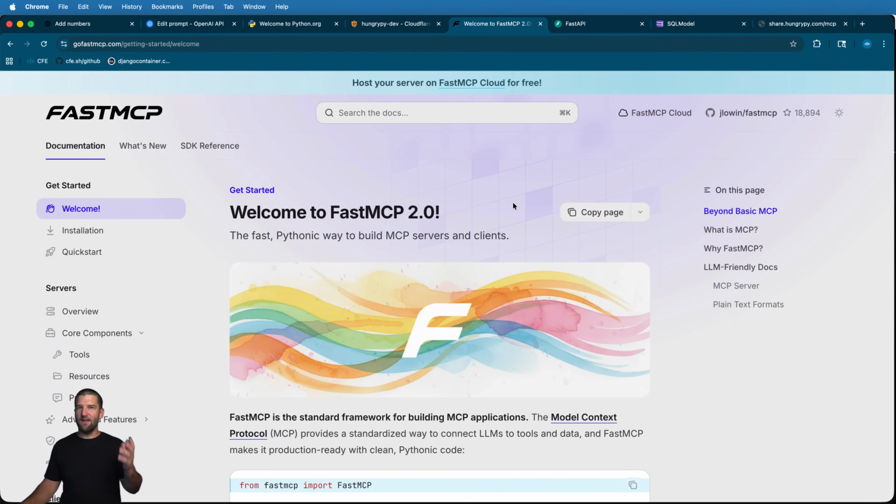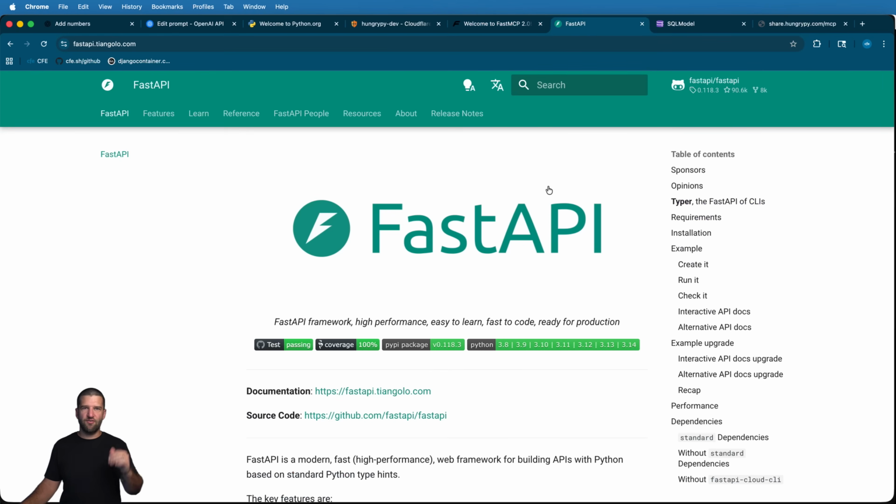I now want to combine my FastMCP server with FastAPI. If you're not familiar with FastAPI, it's a web application framework that is very, very popular, and it works a lot like what we've done with FastMCP. Now, one of the reasons you might end up doing FastAPI is maybe you want to build out a user-facing web application. FastAPI might power it for you, so you have your own website and all that sort of stuff.